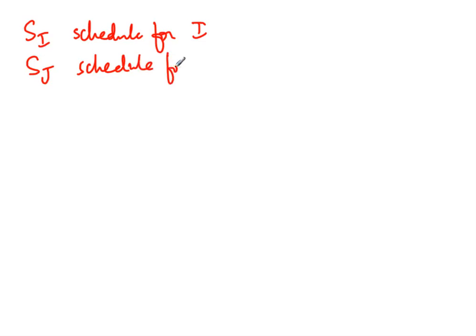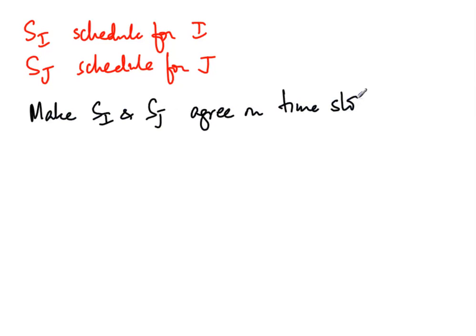So the next step is to look at the schedules Si and Sj. This is the actual sequence in which I and J are supposed to be executed in the two solutions. What we want to do is make Si and Sj agree on the time slots for all common jobs. Right now there could be a job which is in I and also in J, but it could be executed at some time t in I and at a different time t prime in J, and we don't want that to happen.